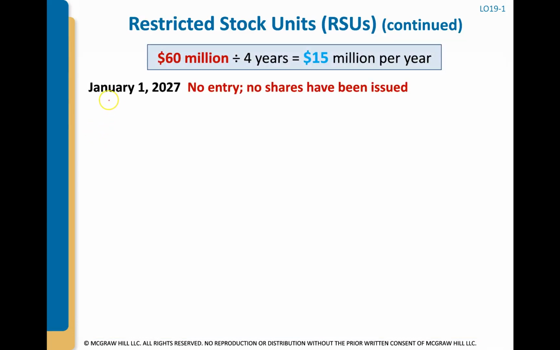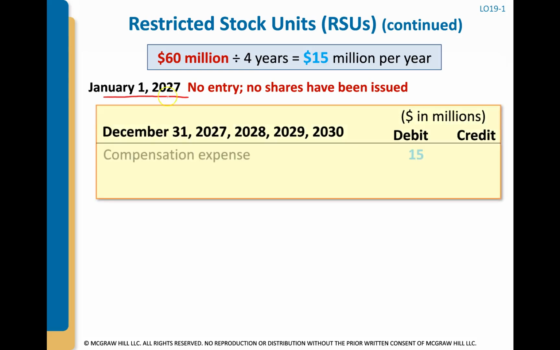Restricted stock units are rights to shares in the future, and no shares have been issued on the grant date, which is when they've received those rights for future shares. There's no entry because we haven't actually issued those shares yet.